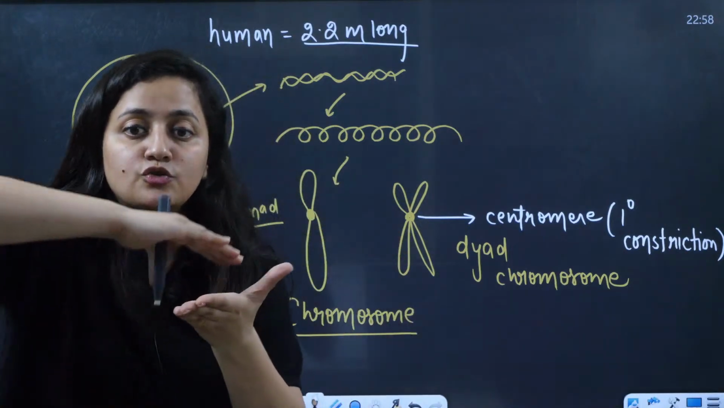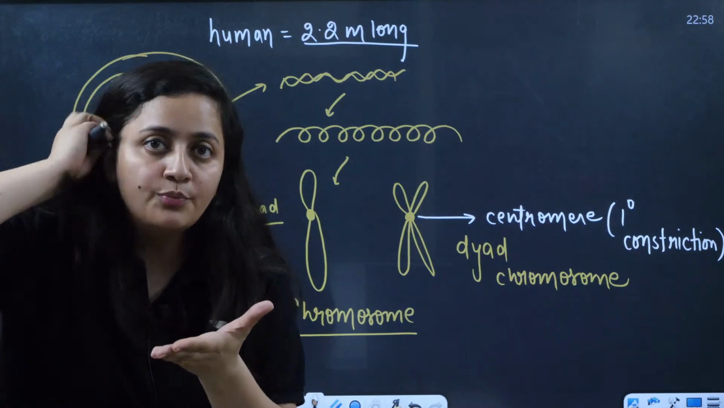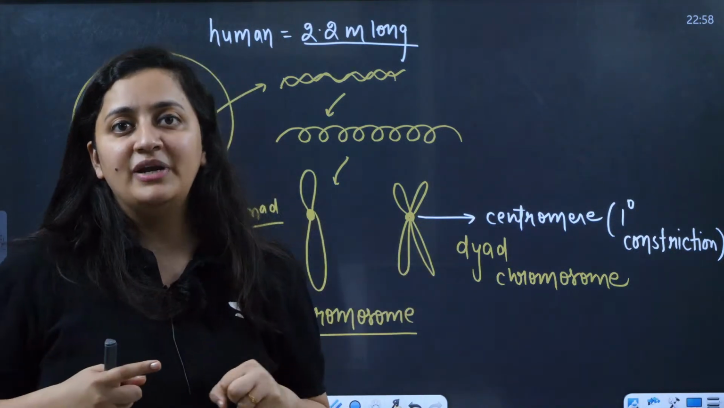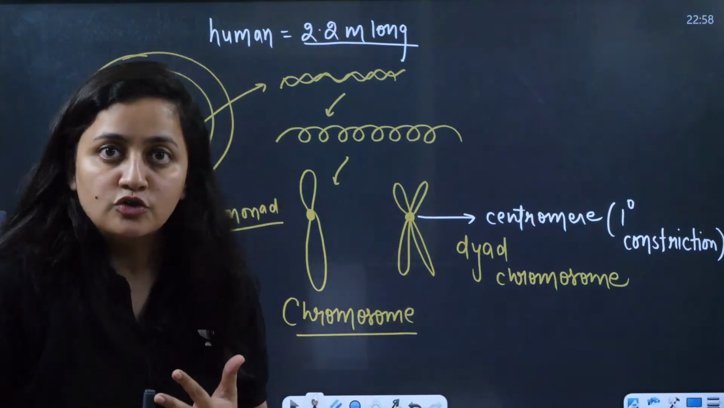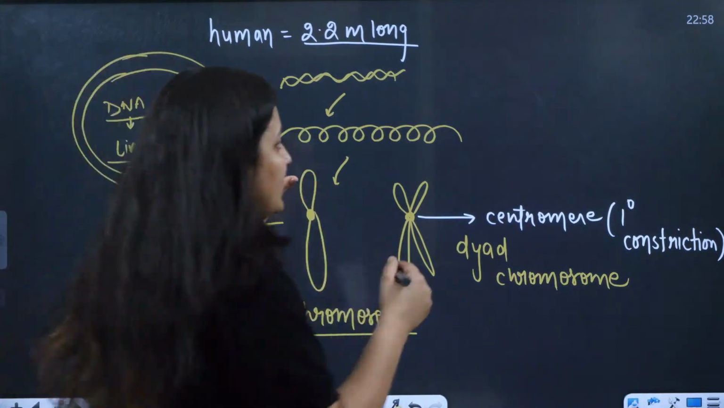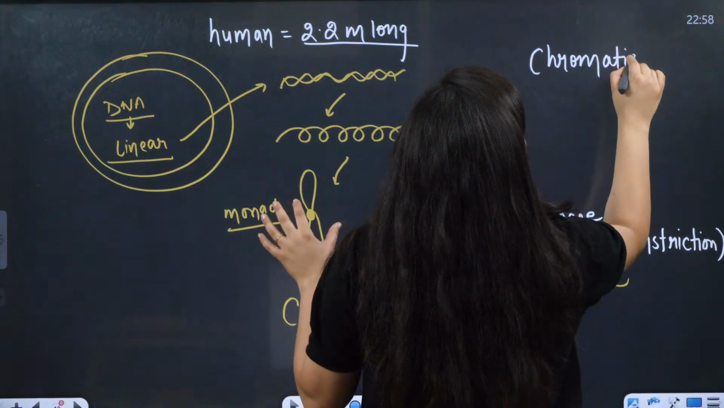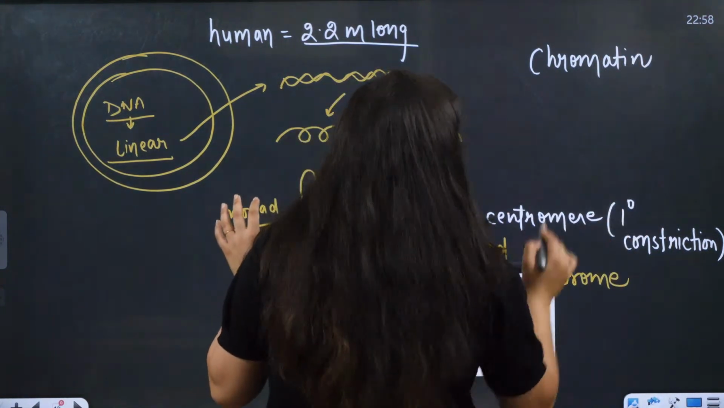The coiling will occur. The DNA will coil over the histone proteins, and further coiling will be done with some other proteins. So when DNA coils over the protein, then we use the word chromatin.